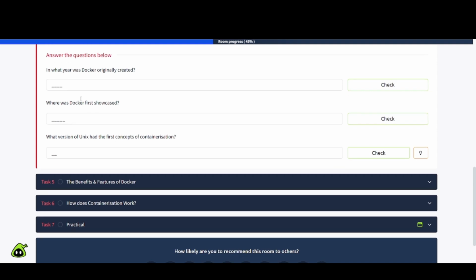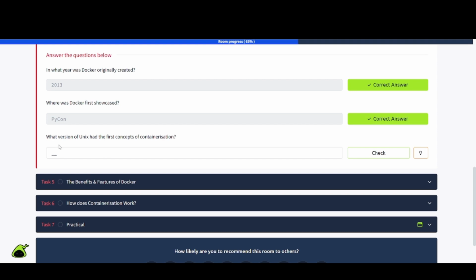Okay, we have some questions here. And what year was Docker originally created? Well, that's going to be 2013 because they did it at PyCon, right? Where was Docker first showcased? And that's going to be PyCon, as I just said. Okay. What version of Unix had the first concepts of containerization? That's going to be version 7. So V7 for this one here. Okay. Next one, task number 5, the benefits and features of Docker.